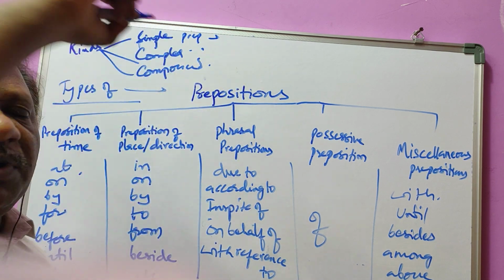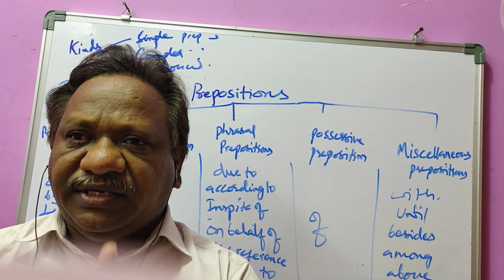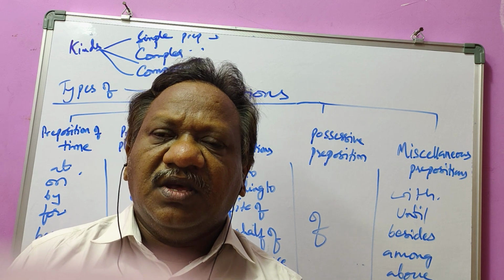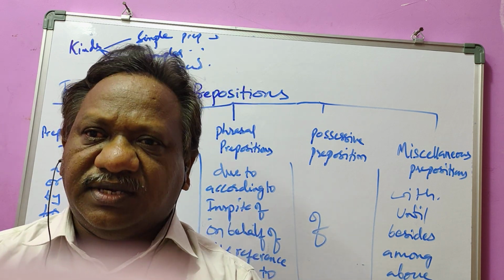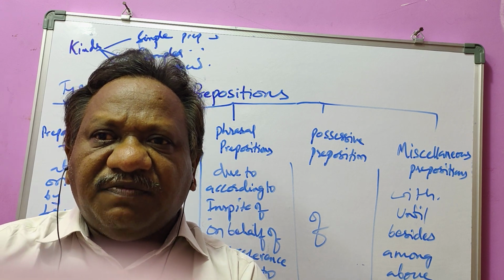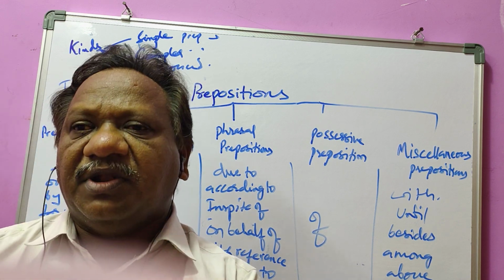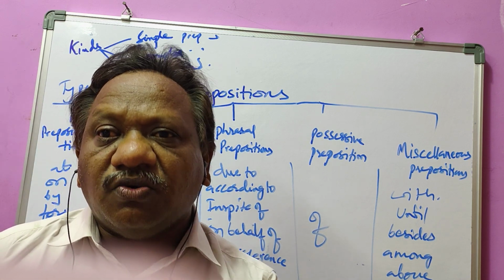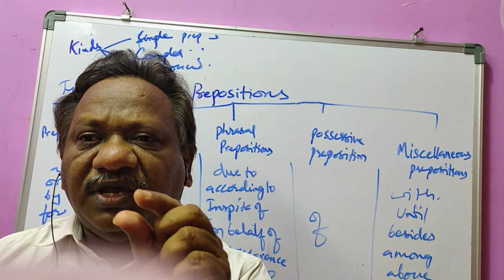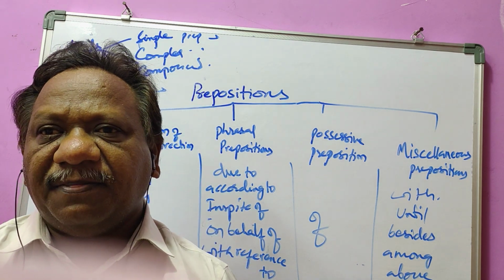What is meant by simple preposition? Whenever you come across only one syllabic unit, that is called a simple preposition. What is meant by syllabic unit? Syllabic unit means whenever we give a breathing gap between one phonemic unit and another phonemic unit, it is called a syllable.